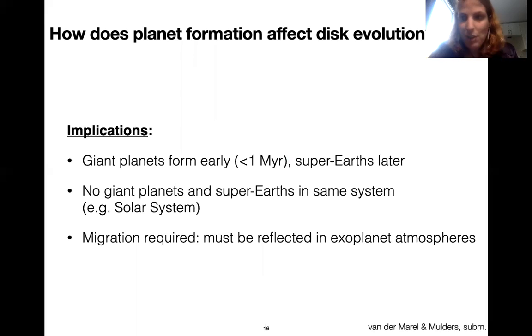Third of all, our scenario requires inward migration. Planets may form, or at least be located, at large orbital radii in the disk phase, but later on must migrate inwards. And this would be reflected in the exoplanet atmosphere composition. So this is a very important thing that we can test with JWST.